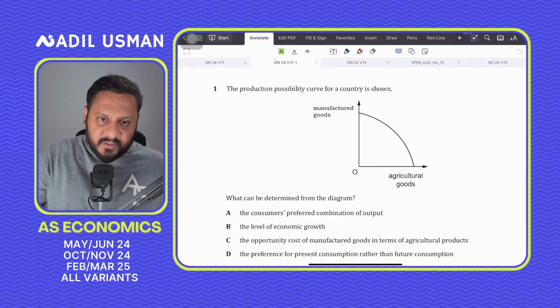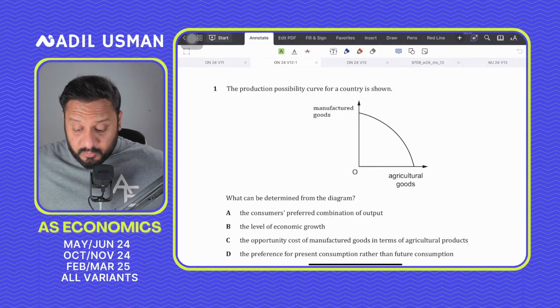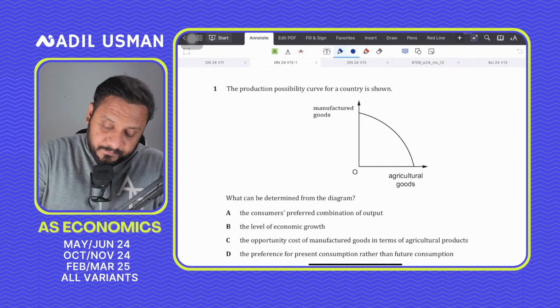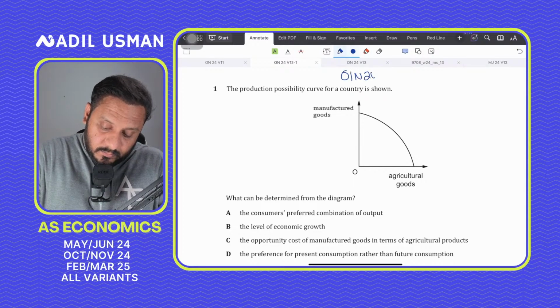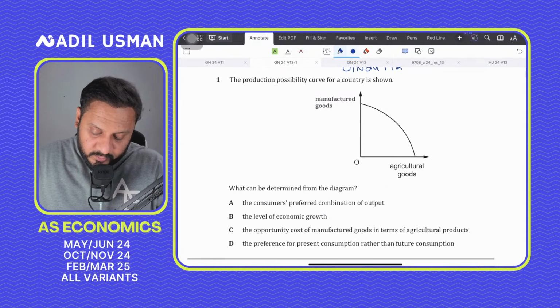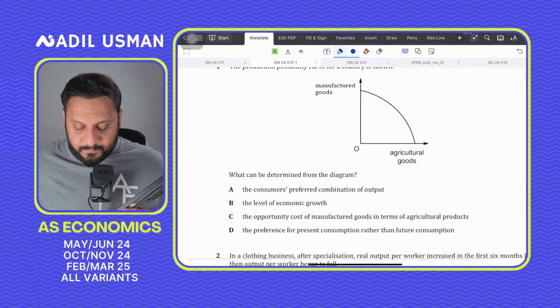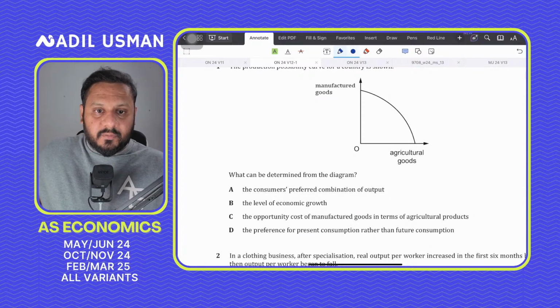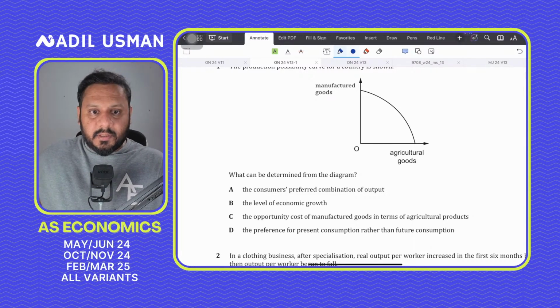Question number 1. We are doing May, June, October, November 2024 variant 2. The PPC for a country is shown. What is determined from the diagram? So what can you determine from the diagram, guys? What do you think you can interpret from this diagram?